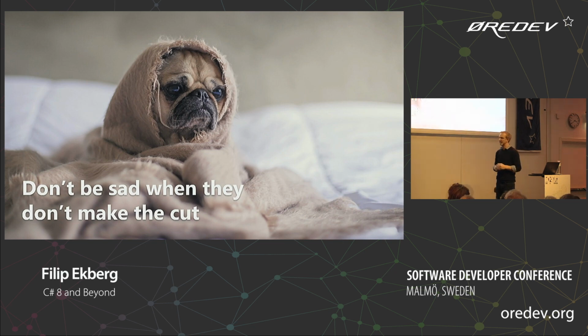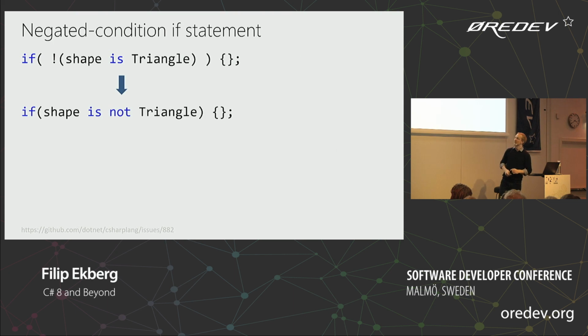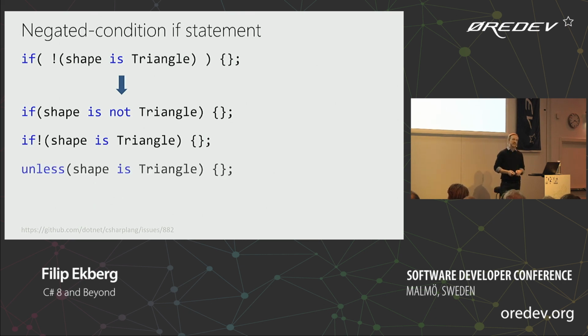So one of the things on the table is the negated condition if statement. We can do this today: we check if the shape is a triangle, and then we have the not operator first, but this isn't really readable. So how about we make it a little bit better and say, if shape is not a triangle, or we could say, if not shape is a triangle, which is probably as bad as the first one, or we could say unless shape is a triangle. I think they're still discussing which one is the best. I reckon they should go with this one.